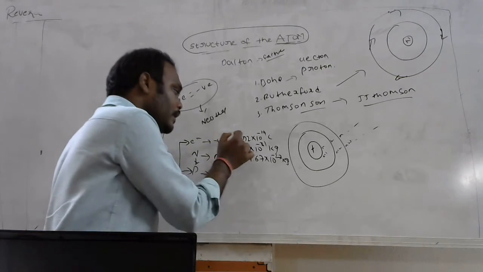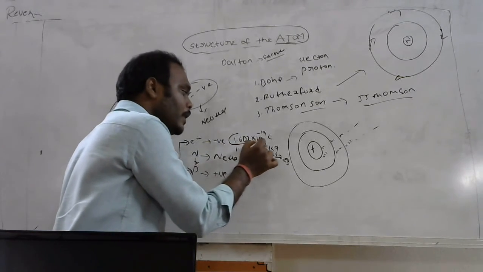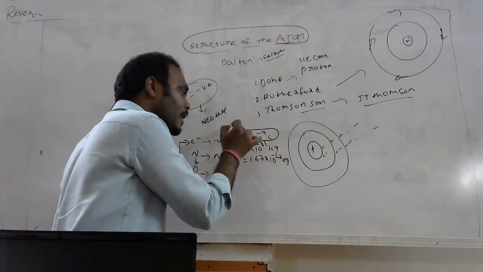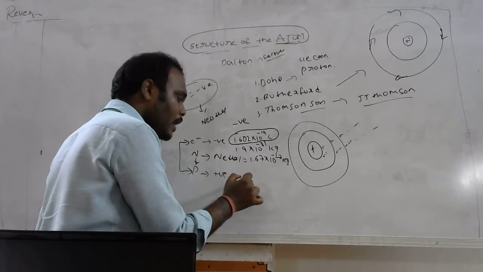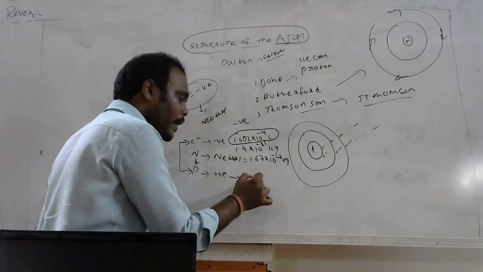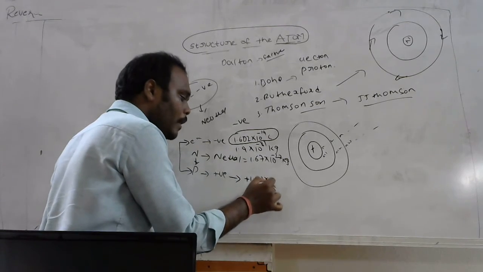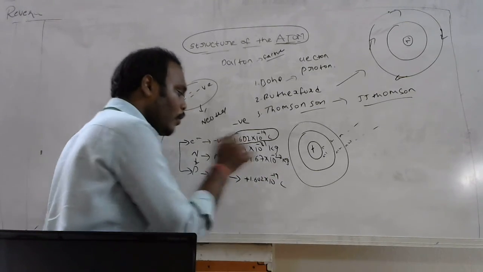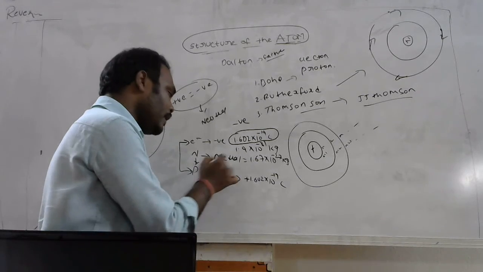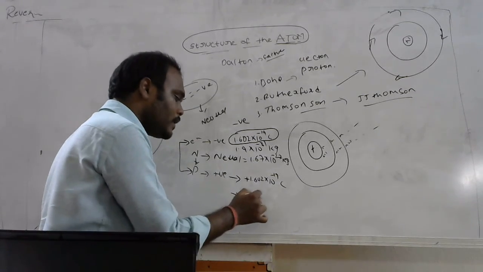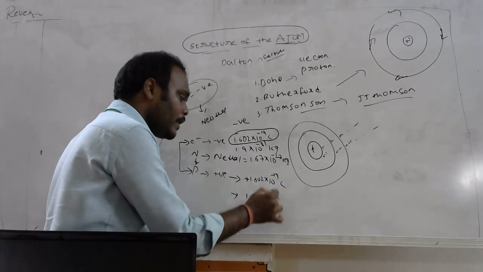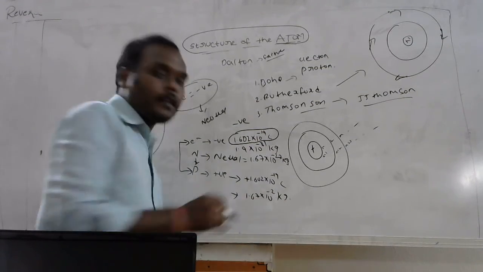That means the electron's 1.602 into 10 power minus 19 is a negative charge, while the proton charge is plus 1.602 into 10 power minus 19 coulombs, and the proton mass is 1.67 into 10 power minus 27 kg. Right? Thank you.